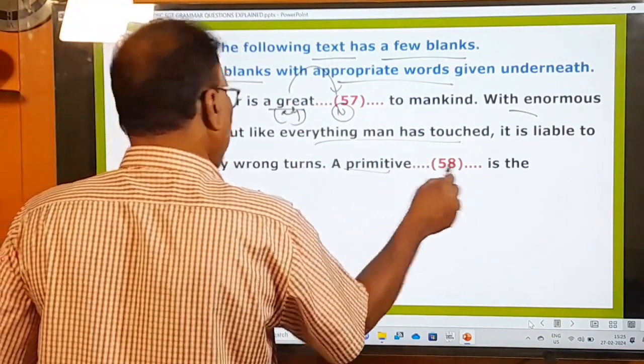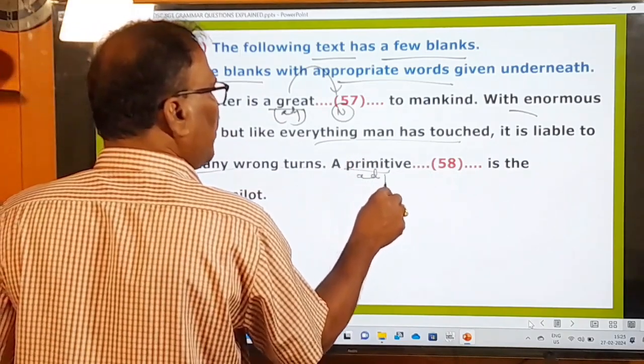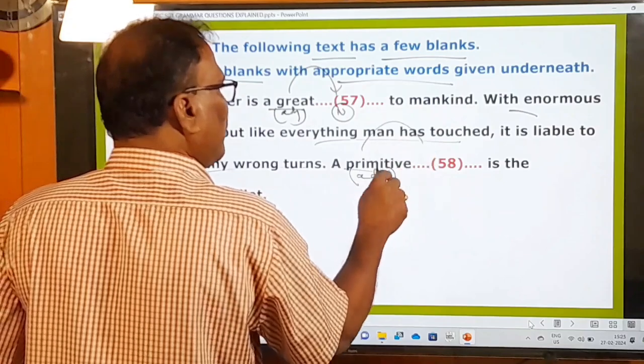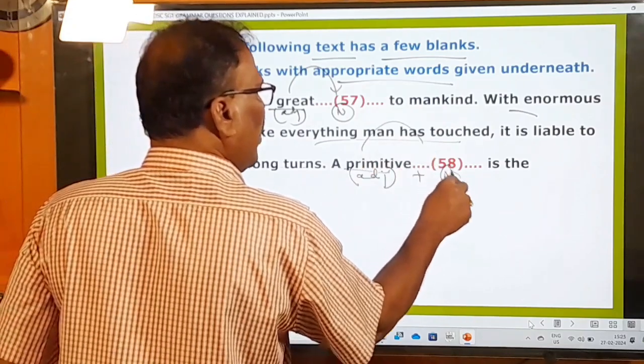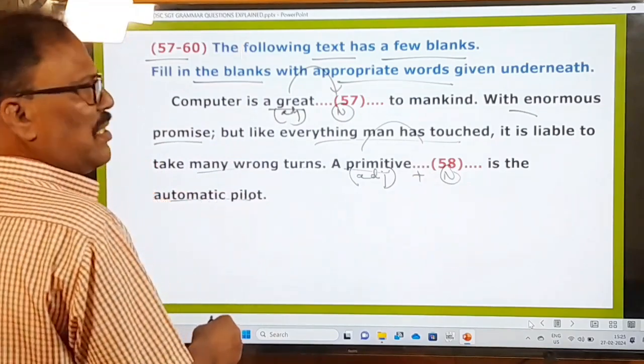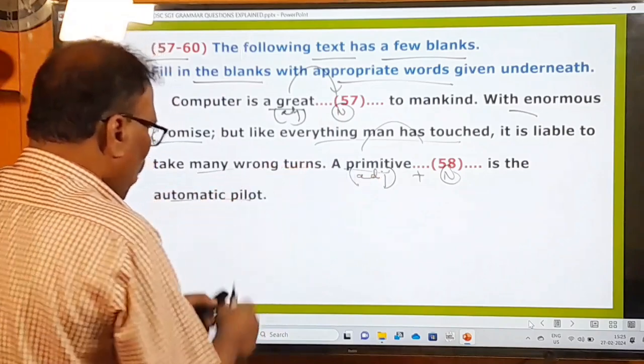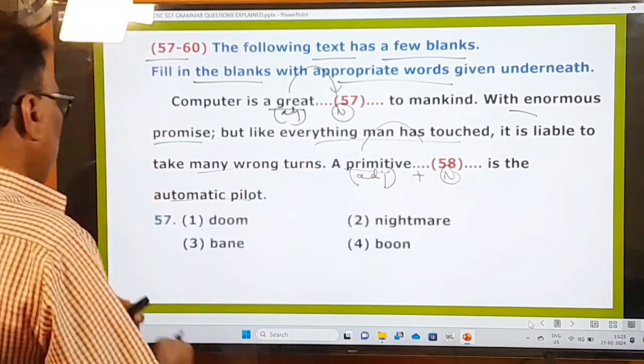A primitive dash is the automatic pilot. So a primitive is again what? Primitive means ancient. After this adjective we must again use a noun. Right, what noun is to be used in that? We are going to see that is the automatic pilot. Okay, automatic pilot. So here these two blanks are given and two options are also given here itself under that.